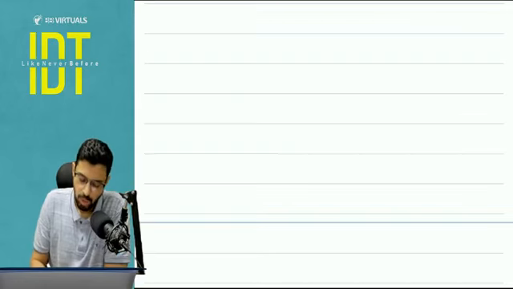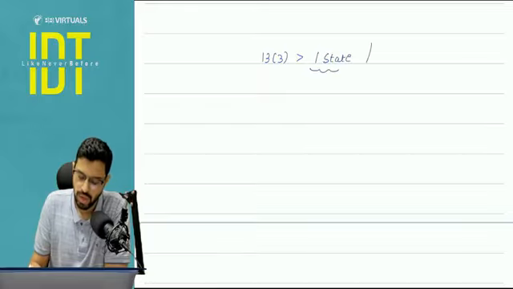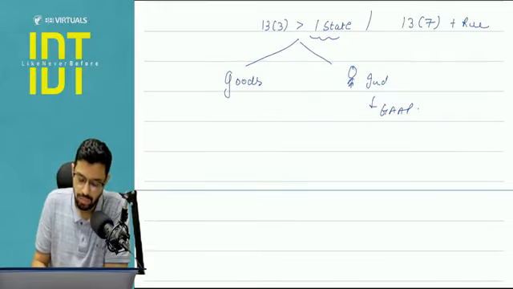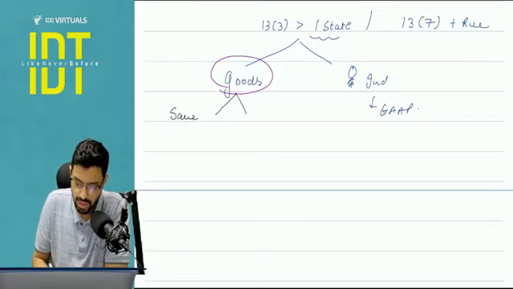Let's see. So basically 13.3 is being done in more than one state, in India only, but more than one state. So here we are basically applying section 13 subsection 7 read with rule 7 of the IGST rules. It can be a case of goods. It can be a case of services to an individual. Now here it is very clear. You just have to apply the generally accepted accounting principles. But with respect to goods, you have to see whether it is a case of same goods or a case of different goods.